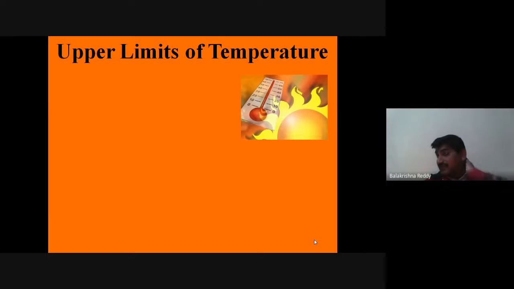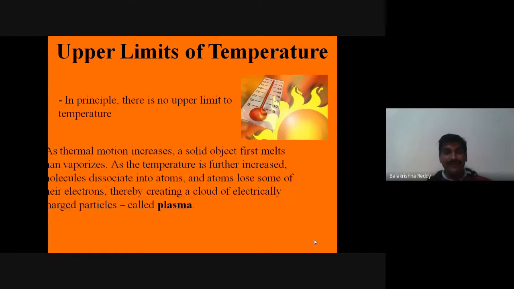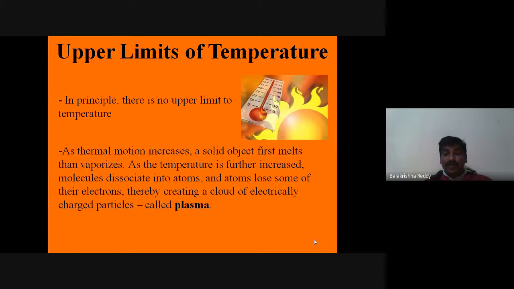Of course, we have one more scale. As I said, regarding the upper limits of these two scales, in principle there is no upper limit to any temperature. Different scales will give different values. But basically, for the Celsius scale, for understanding purposes with respect to water, we have given an upper limit and a lower limit only. Till now we discussed three states in the previous video, but now the fourth state, actually, we can say fire as a plasma state, but it should exist.